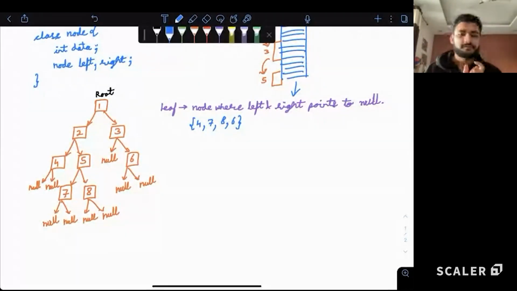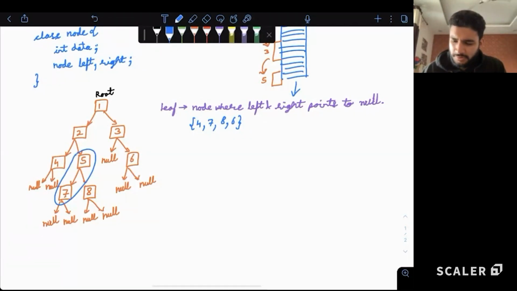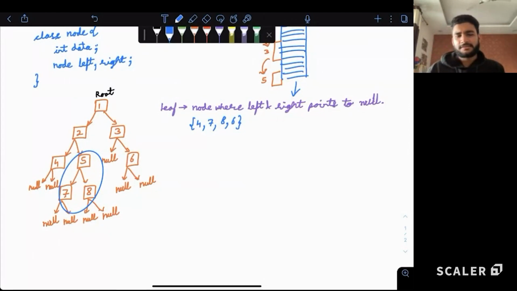Now, what are the children? So, guys, if we look at any two nodes which are attached to each other, so maybe let's pick up these two nodes, or let's pick up the entire subtree for simplicity. These three nodes, if we are selecting this particular structure, this is a parent-child relationship in computer science.